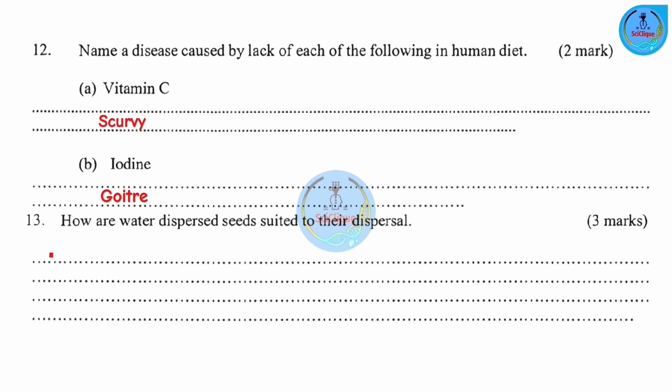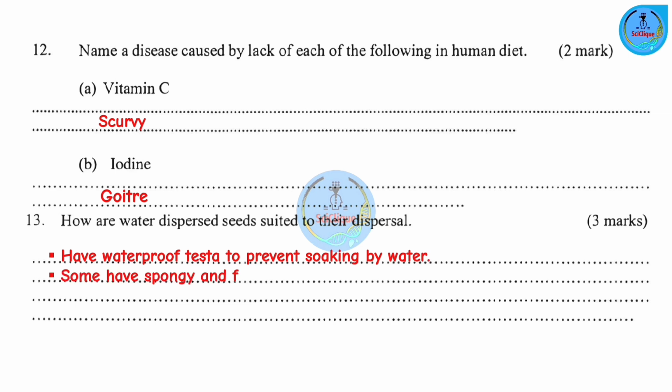Number 1. They have waterproof coats to prevent soaking by water. If they were to absorb water, they would become heavy and sink to the bottom of the ocean floor. So dispersal will not take place and therefore germination cannot occur. So they have waterproof testa.